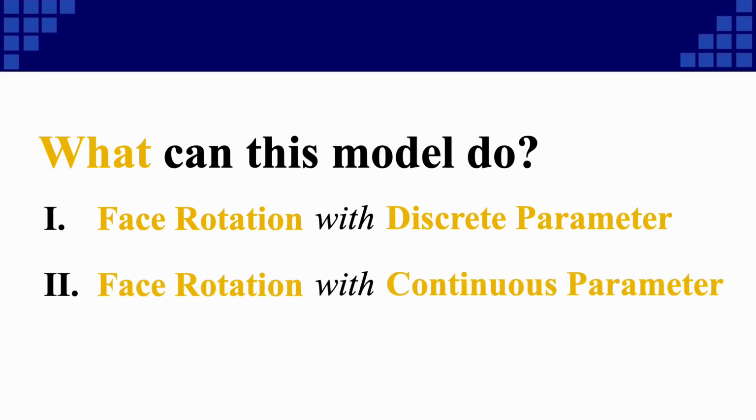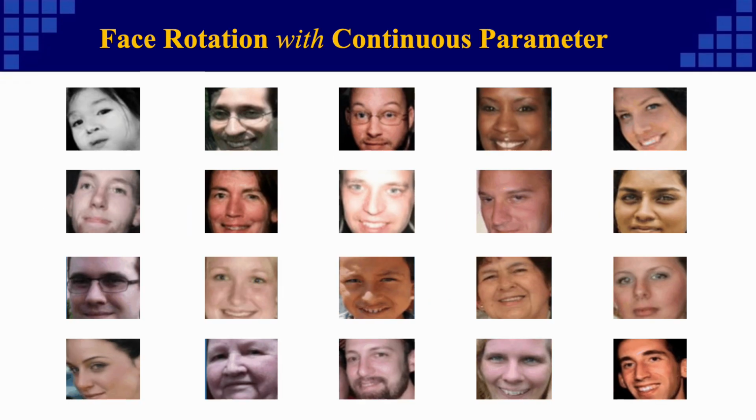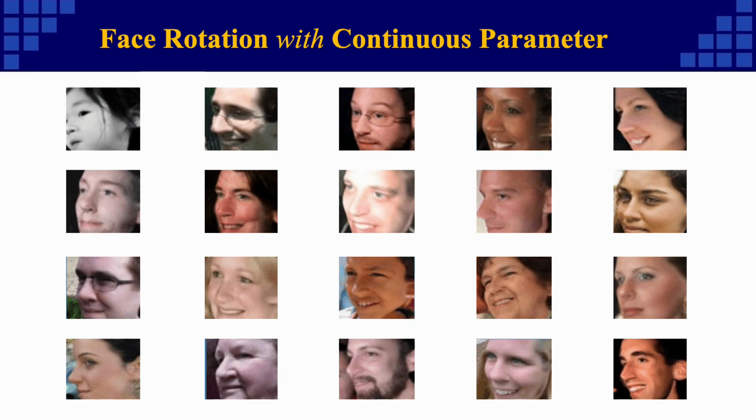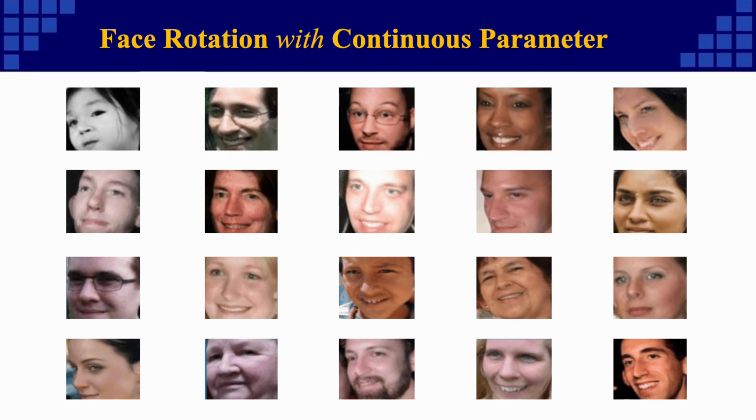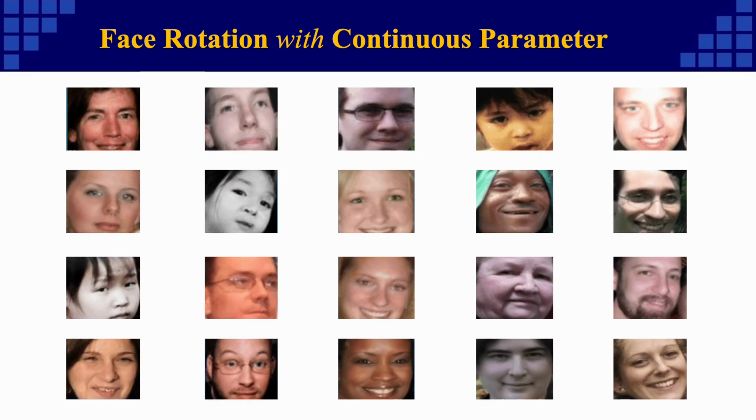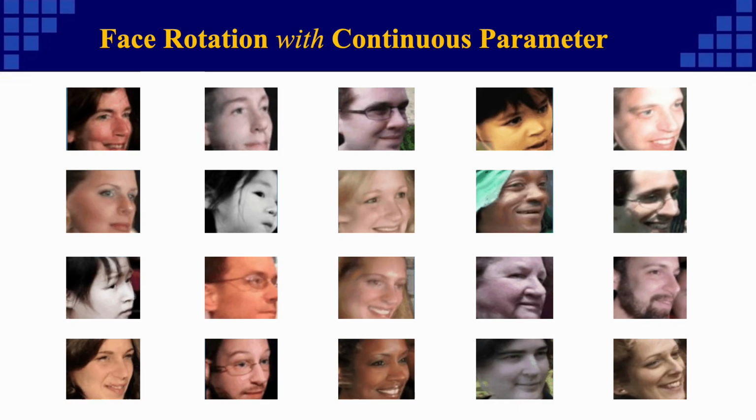Our method can also deal with the situation where camera pose parameters are continuous, once the users give the target pose parameters. We show several examples here. These examples turn the face to the left. Those are examples that turn the face to the right.